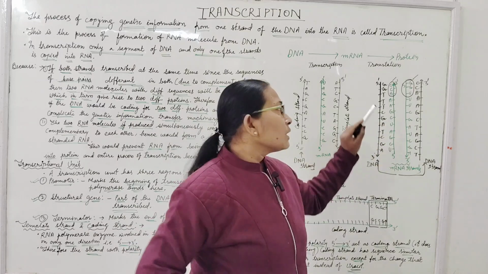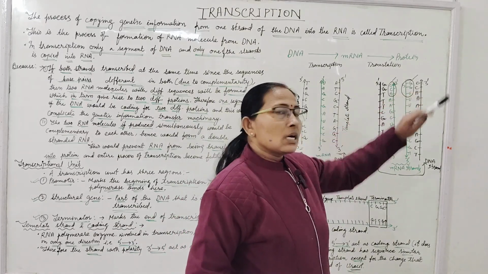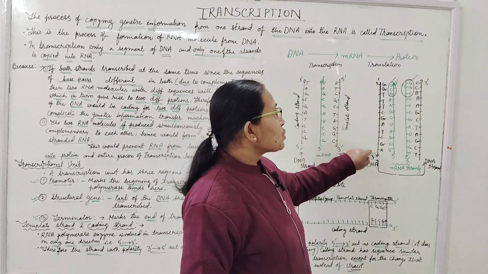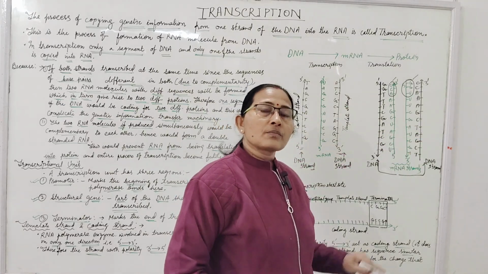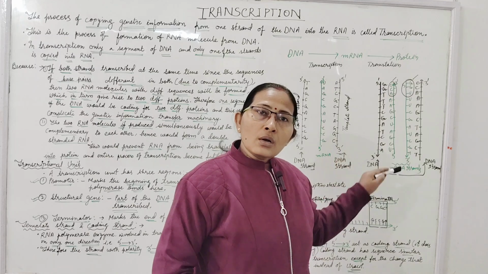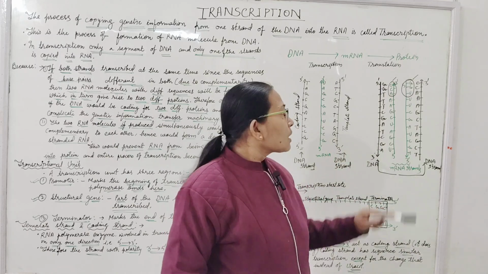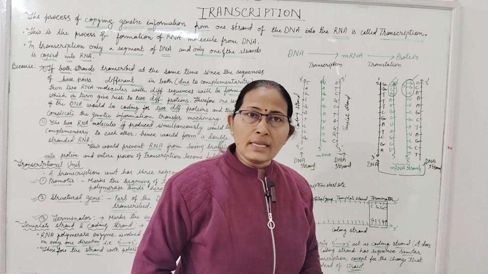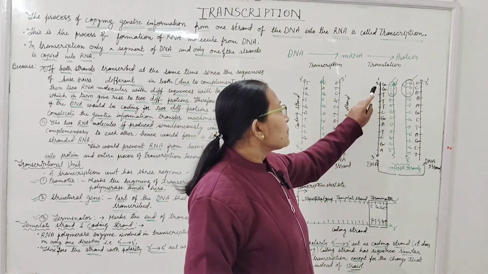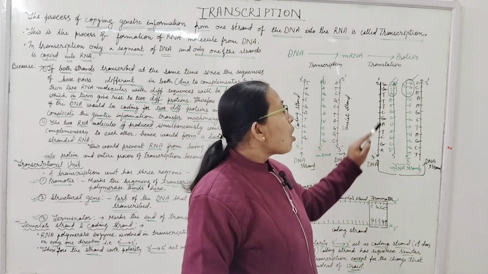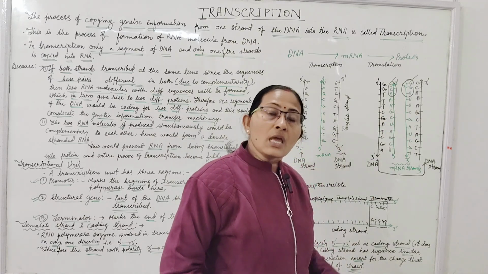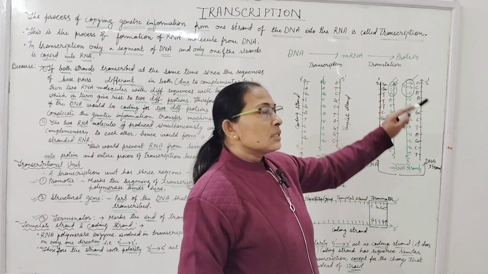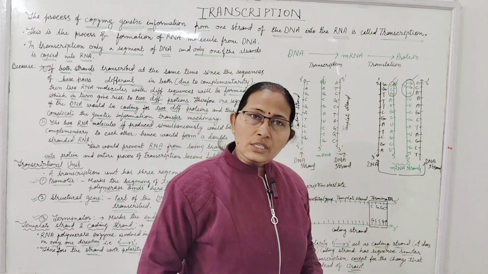If one strand has guanine, the other strand will have cytosine, according to complementary base pairing. Thymine will pair with adenine. So if thymine is present on one strand of the DNA, on the other strand will be adenine. If cytosine is present on one strand of the DNA, then guanine is present on the other strand.